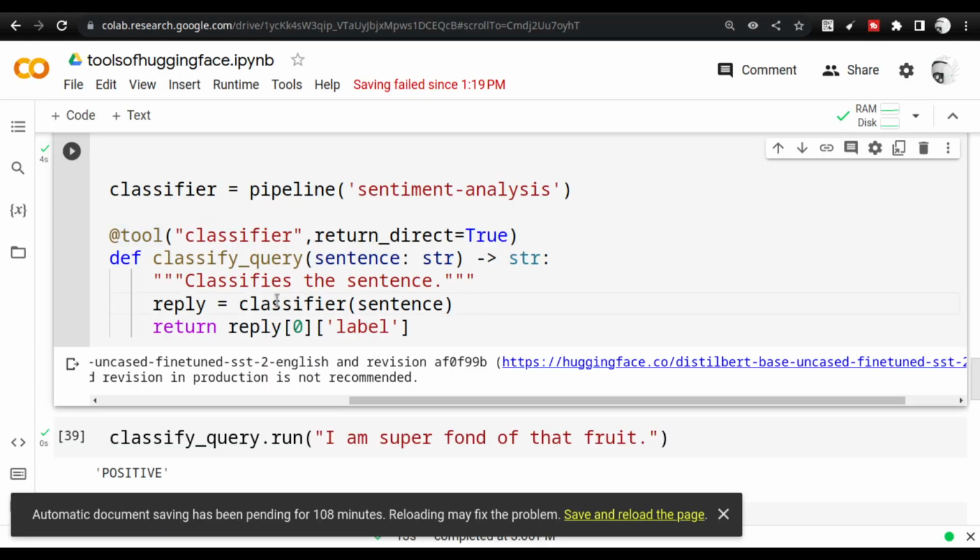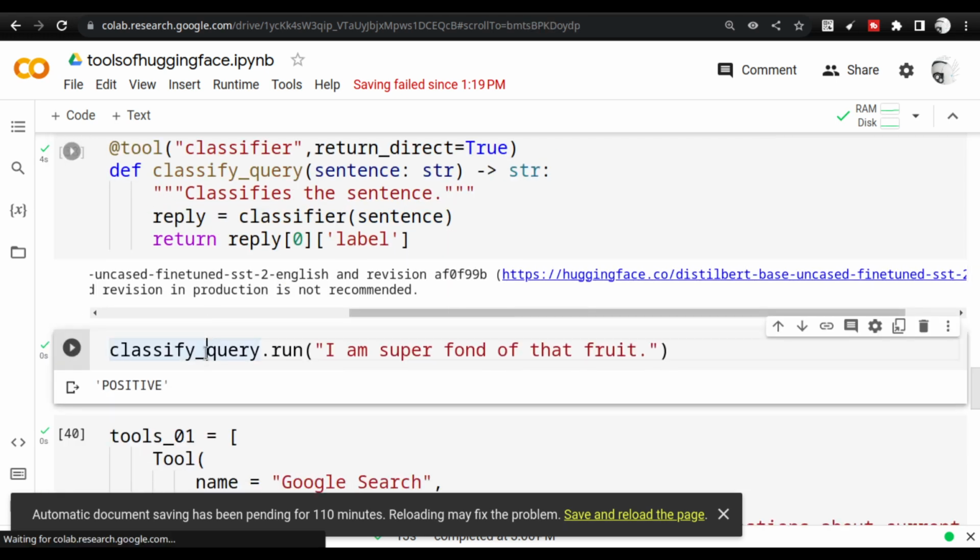So this is what I am doing. This is just a Python function, which I have already made into a LangChain object, and I can use classify query.run. So I am saying, I am super fond of that fruit. I am sending this into classify query.run, and if I execute this, the reply comes as positive.